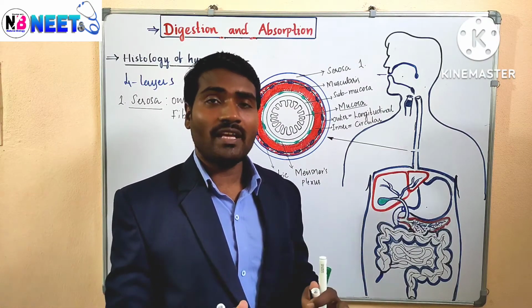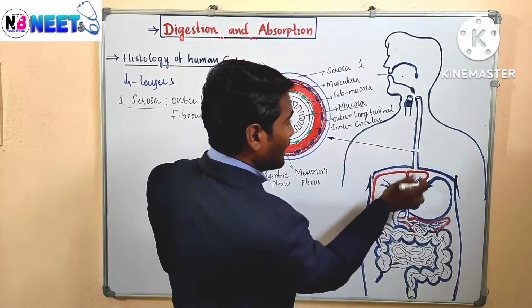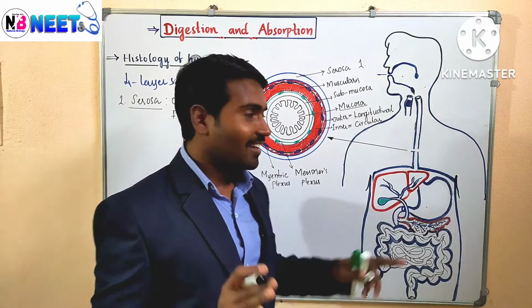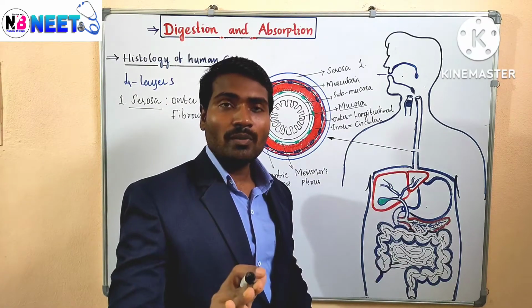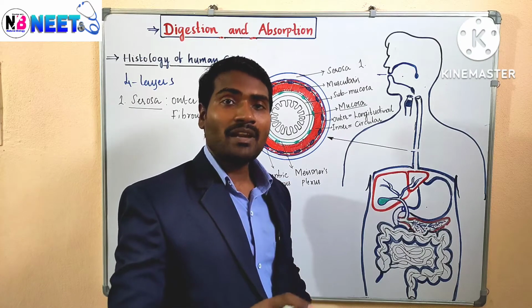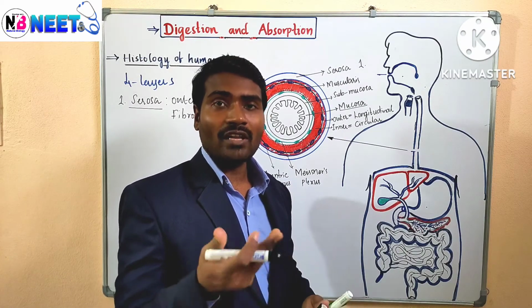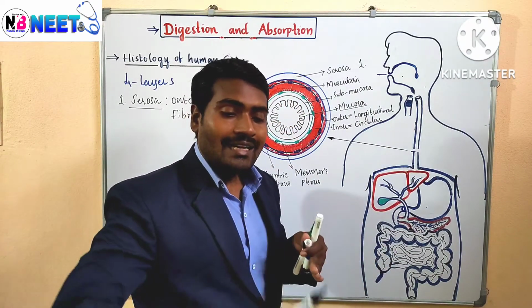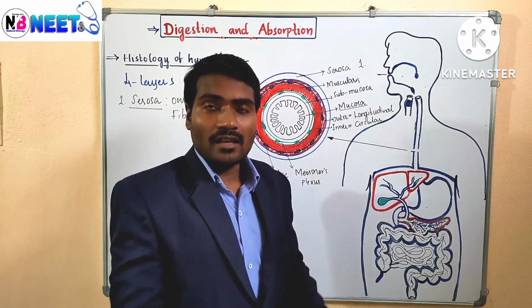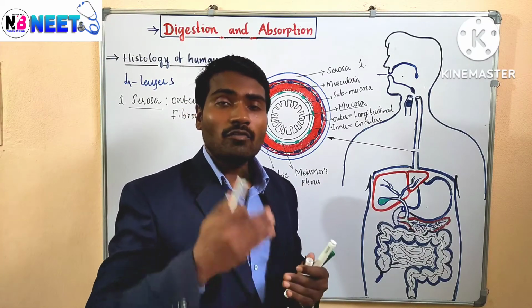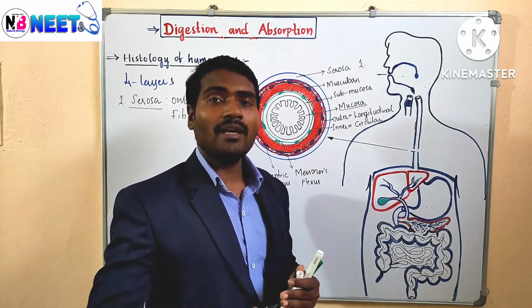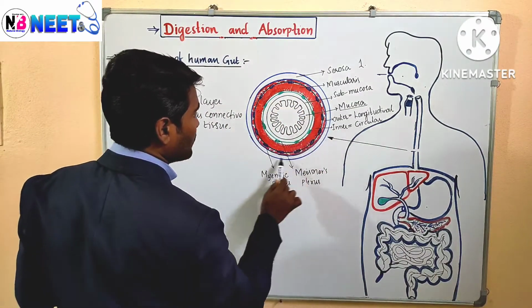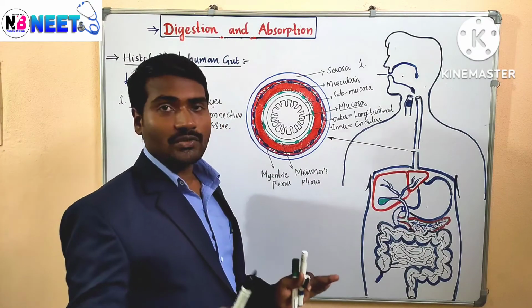It provides a smooth surface to the total digestive tract, where it can glide very easily against the other organs. Are you getting what I am telling? This outer area is very smooth because this fibrous connective tissue layer is slippery and watery in nature. It secretes some watery fluid, so the complete alimentary canal glides very easily against the other organs, and thereby the food movement inside the digestive tract is easy. It also gives protection to all the inner parts of the digestive tract.